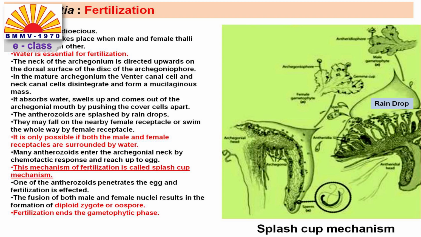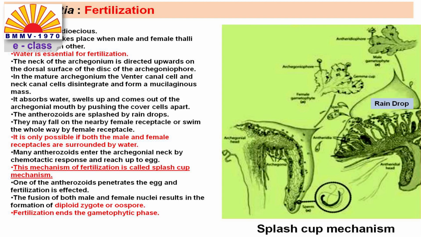On the other hand, on the antheridiophore, the antherozoids are splashed by raindrops. They may fall on the nearby female receptacle, or they may swim in the film of water and reach the female receptacle. In all the cases, the fertilization is only possible if both the receptacles are surrounded by water.